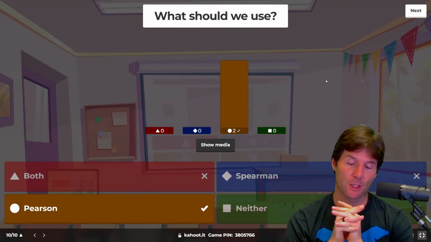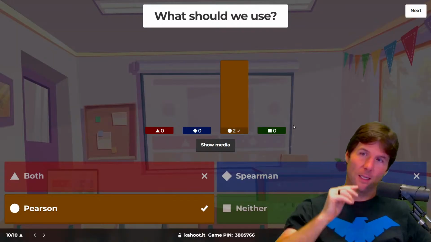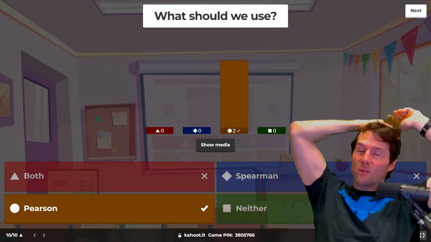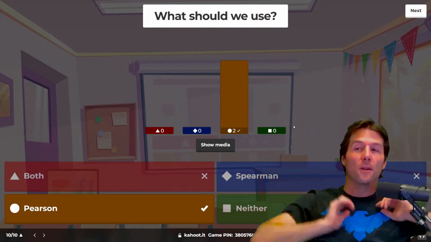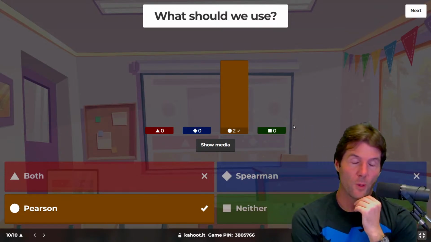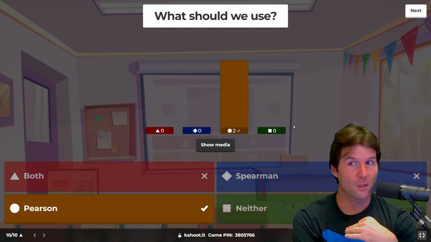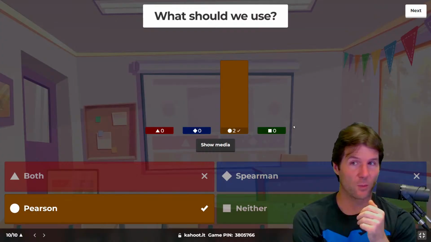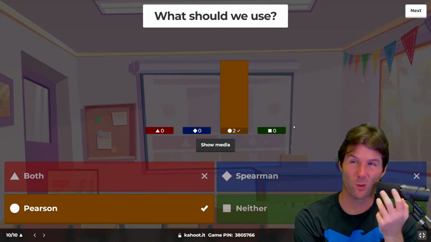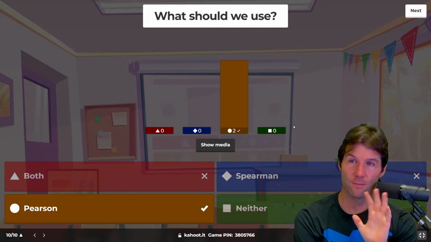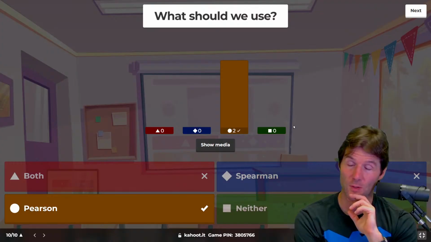Pearson is for linear relationships. One could argue Spearman could be used, but it's not on the test. That's why I said it's a bit of a tricky question, but I left it on here. Spearman's for nonlinear but still monotonic relationships. Pearson must have linear. If you see nonlinear relationships, you can't use Pearson. We're going to cover better techniques than Spearman rank correlation, like nonlinear regression approaches. So I didn't include it because I wanted to get to the better approaches.